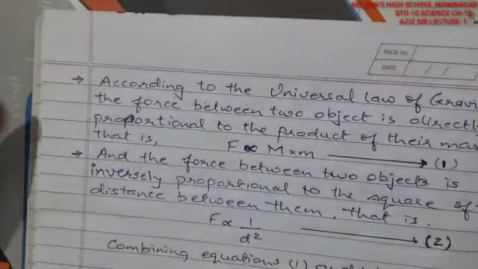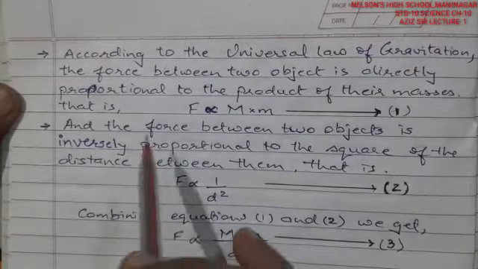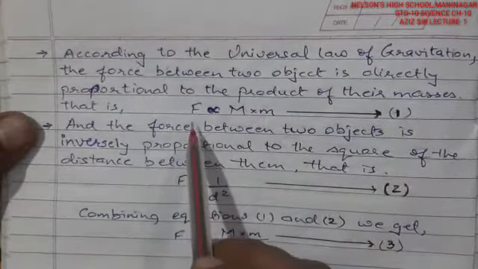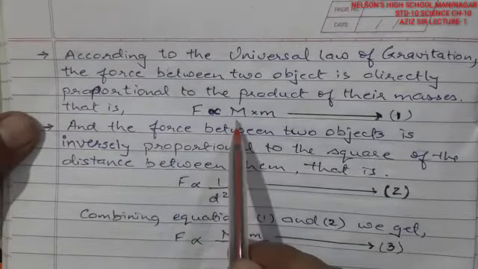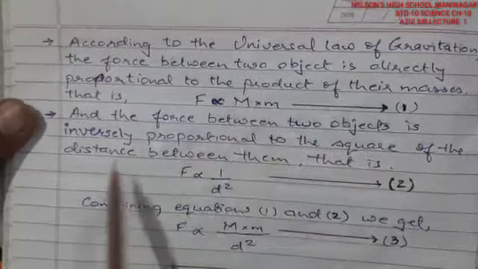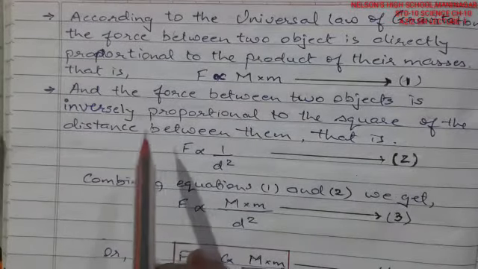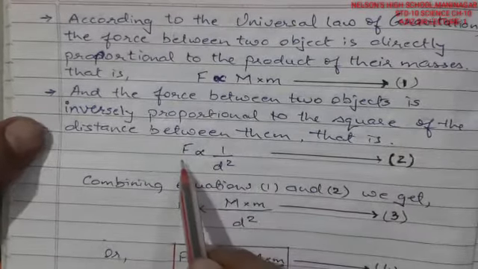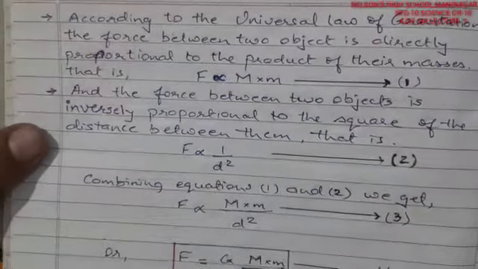Now, according to Newton's universal law of gravitation, the force between the two objects is directly proportional to the product of the masses. That means F is proportional to capital M into small m, the masses of object A and object B. And the force between the two objects is inversely proportional to the square of the distance between them. That is, F is proportional to 1 upon d square, where d is the distance between the two objects.